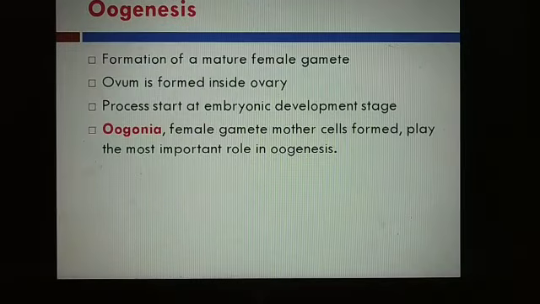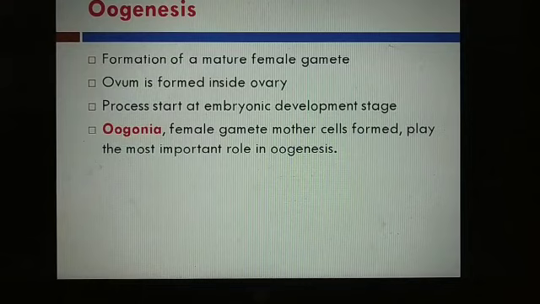What is oogenesis? Actually, oogenesis is the process of formation of a mature female gamete, and the female gamete is ovum or egg. Student, it is very interesting and very important that the production of an egg in a female begins before birth, and it is completed after fertilization.